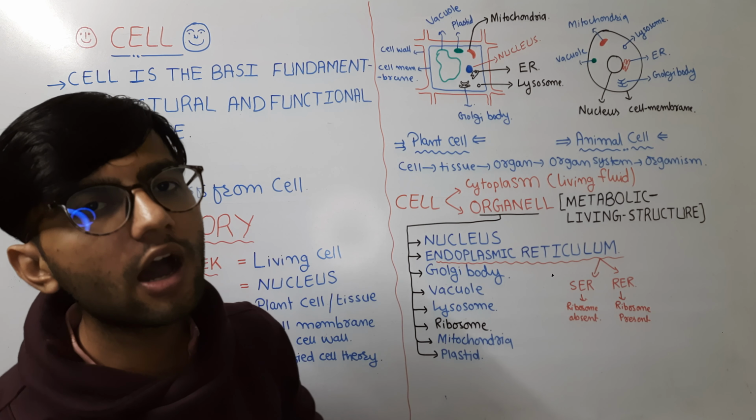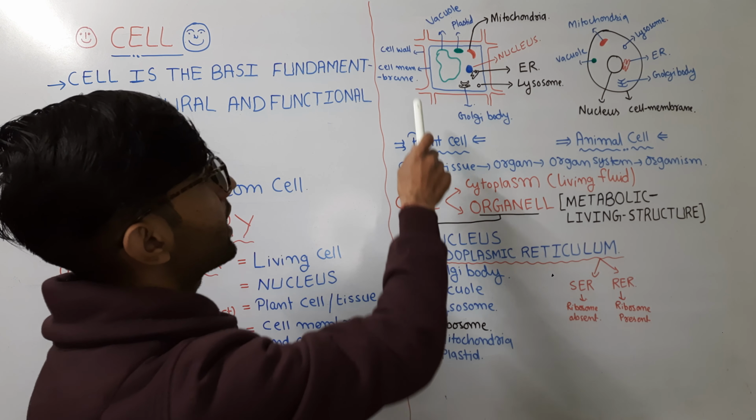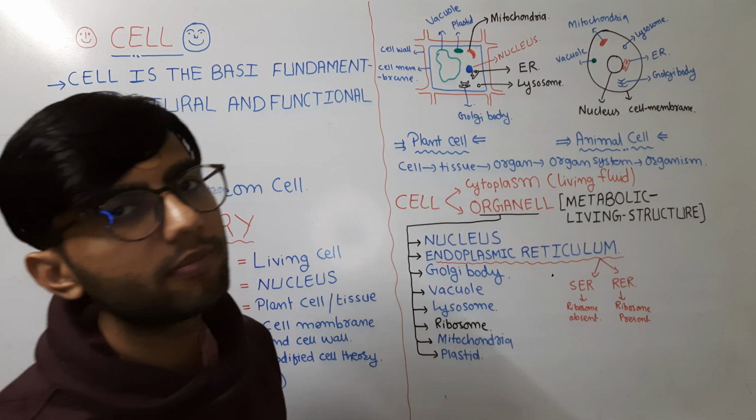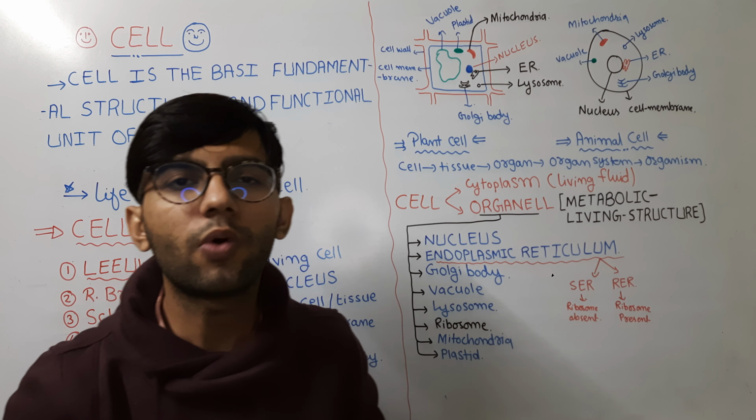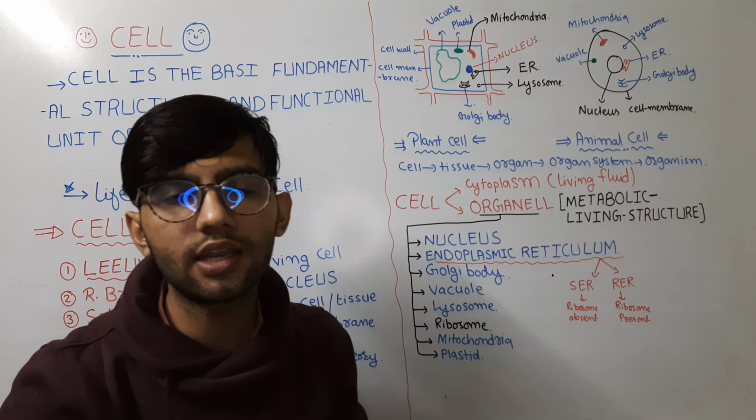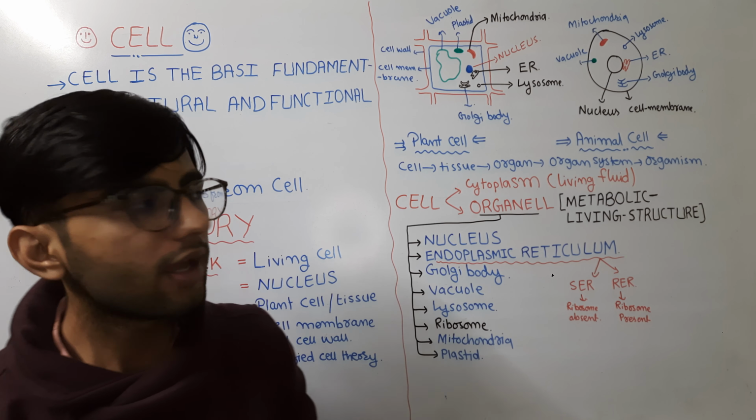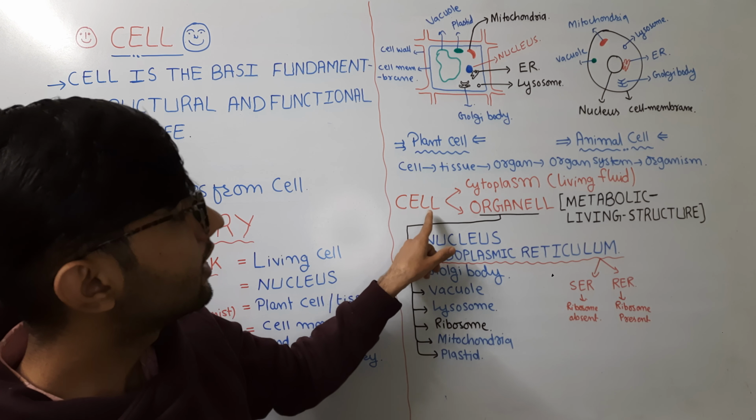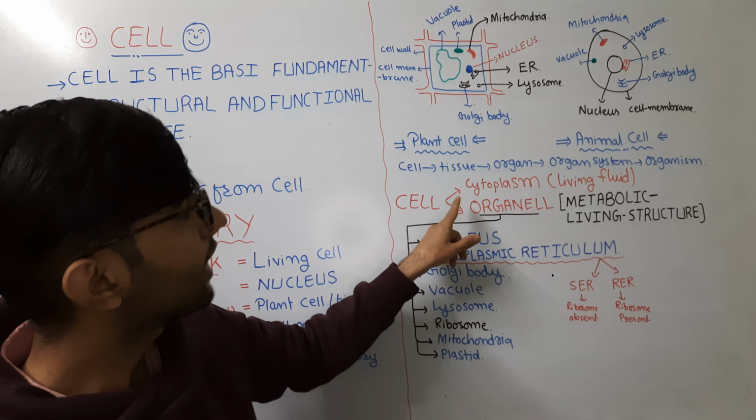The plant cell has an outermost membrane known as the cell wall, and an innermost membrane known as the cell membrane. What is the function of the cell wall or cell membrane? To protect the internal environment of the cell. Why? Because the cell has two fundamental structures inside it.